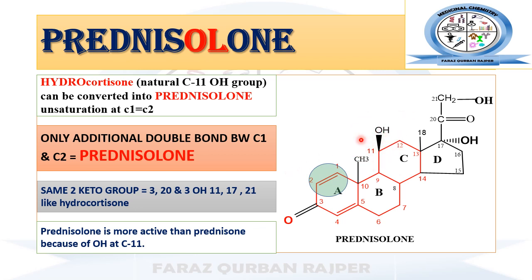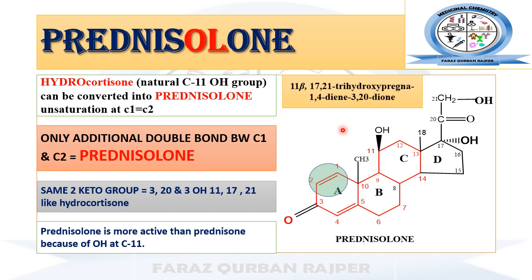Okay, so the same will be the case for prednisolone and prednisone, as prednisone has the ketone group at carbon number 11. So due to this ketone group, the glucocorticoid activity of prednisone is less as compared to prednisolone, because in prednisolone we have the hydroxyl group at carbon number 11.